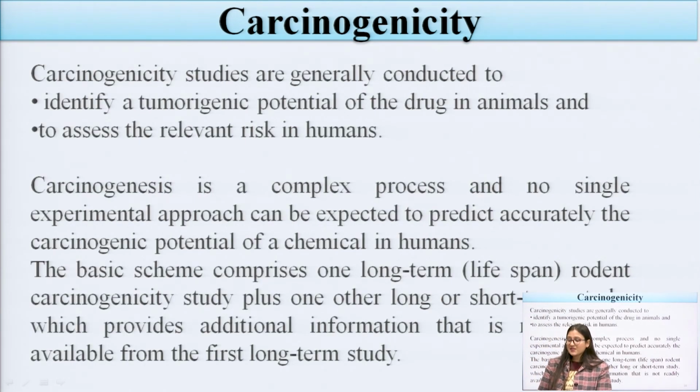Second one is carcinogenicity. What is carcinogenicity? Carcinogenicity studies are generally conducted to identify the tumorigenic potential of a drug in animals. Carcinogenesis is a complex process and no single experimental approach can be expected to accurately predict the carcinogenic potential of any kind of chemical in humans. As we all know, the lifespan of cancer is very long, so the basic scheme comprises one long term rodent carcinogenicity study plus one other long or short term study.